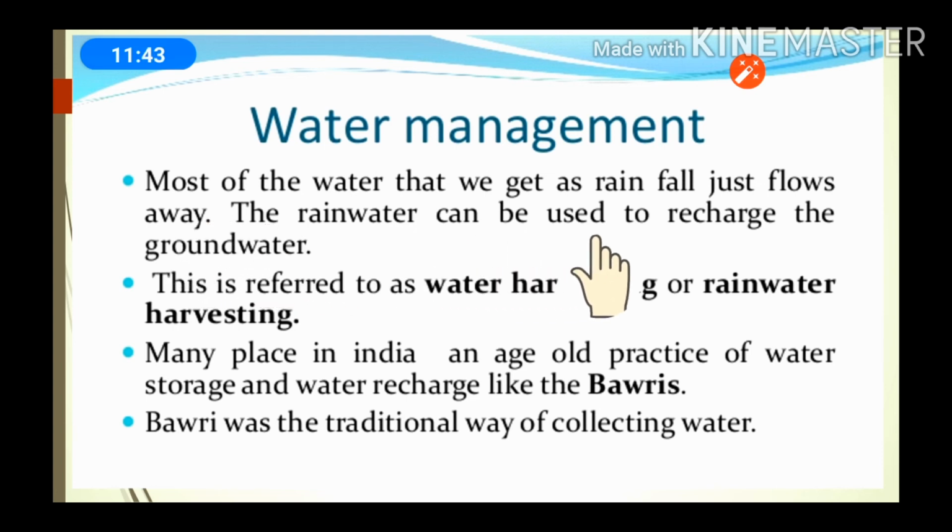The rainwater can be used to recharge the groundwater. If we are able to use the rainwater to recharge the groundwater, this is referred to as water harvesting or rainwater harvesting. So this process is called rainwater harvesting. Means we can save rainwater and use it for other purposes, and this storing of rainwater is called rainwater harvesting.